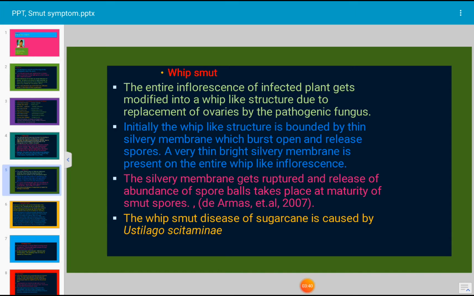The silvery membrane gets ruptured and releases an abundance of spore balls, and at maturity the mature spores are released into the environment. They are easily carried by wind. The whip smut disease of sugarcane is caused by Ustilago sitamini. Next.